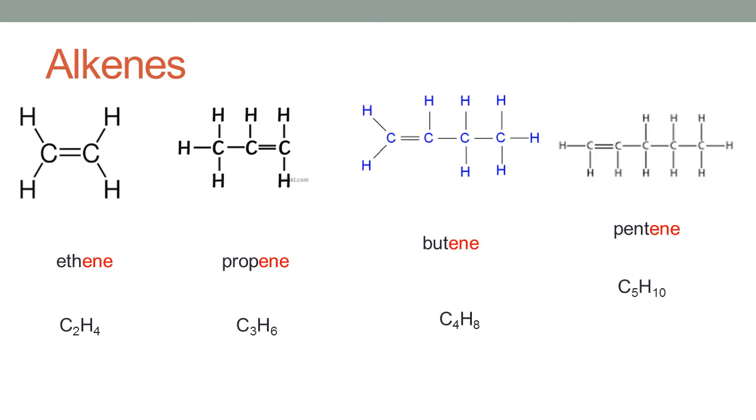Now observe the pattern in the molecular formula of the first five members of the alkene series. Just at a glance, you can tell me what the general formula for the alkene series will be. Yes, correct. It is CnH2n. n means the number of carbon atoms. Whatever number of carbon atoms there are, exactly double the number of hydrogen atoms are present in the structure of alkenes.